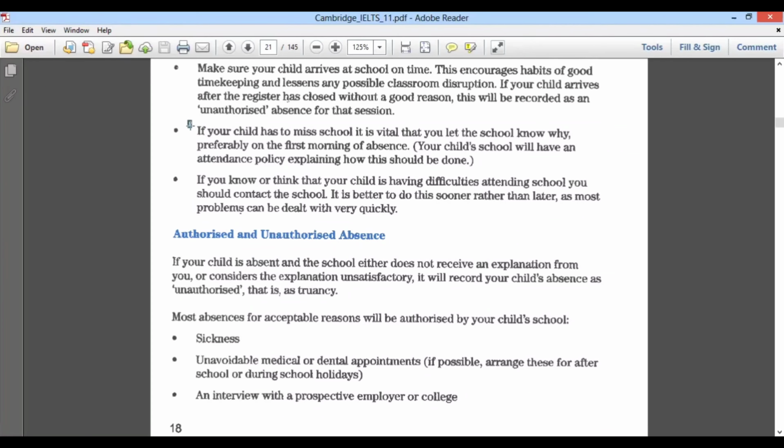Your child's school will have an attendance policy explaining how this should be done. If you know or think that your child is having difficulties attending school, you should contact the school. It's better to do this sooner rather than later, as most problems can be dealt with very quickly.